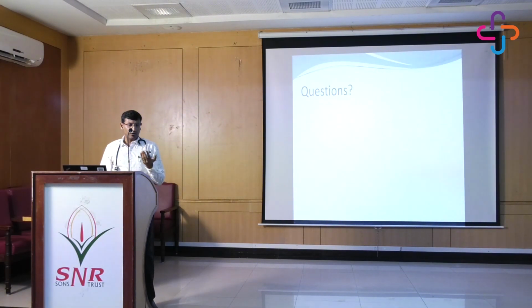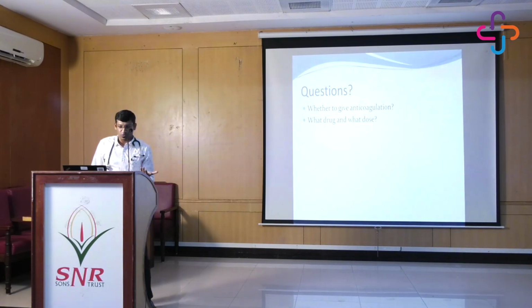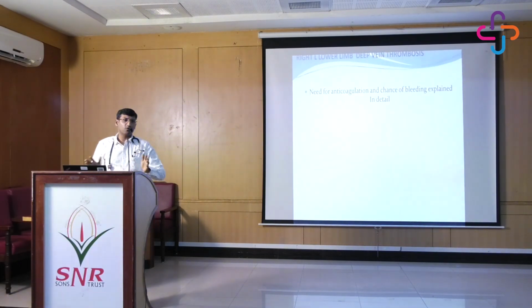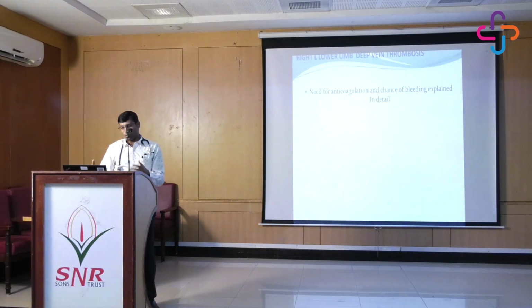So again, now we know the platelet counts are very low, it's only 12,000. So this patient, of course, will require some sort of anticoagulation, but can it be given is the question. If at all we are giving anticoagulation, what drug and what is the dose? And if at all we are not able to give any sort of anticoagulation, should we use IVC filters? Next question. Again, what will be the chance of bleeding? So there are lots of questions which come into mind the moment we see the patient.